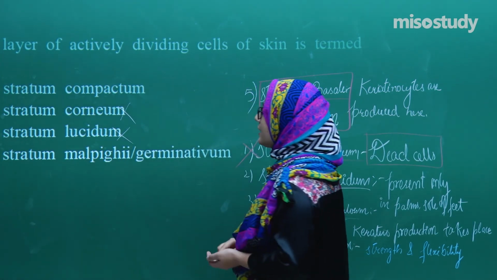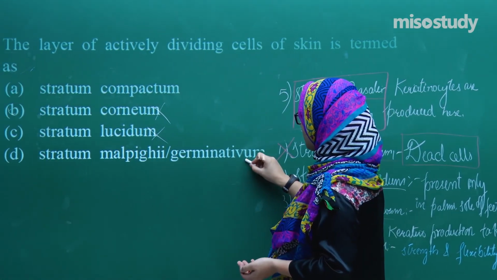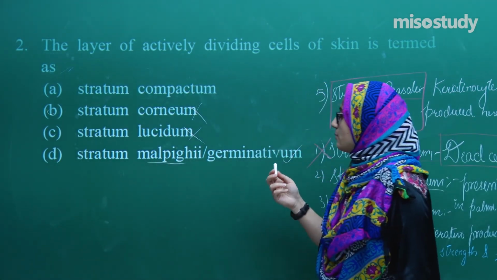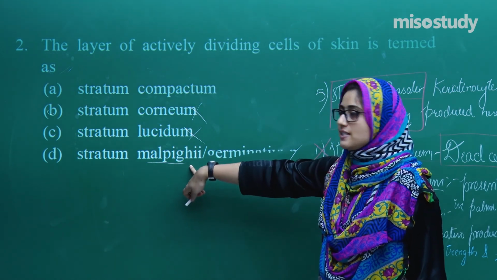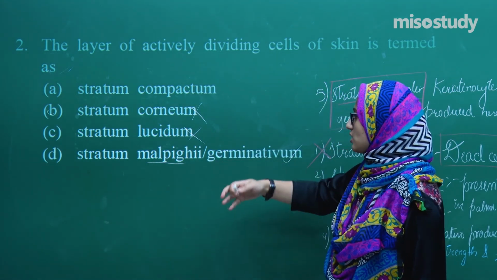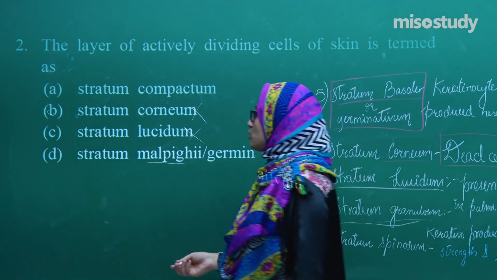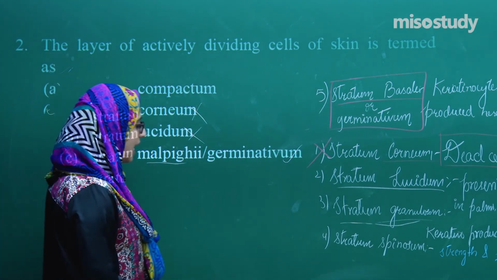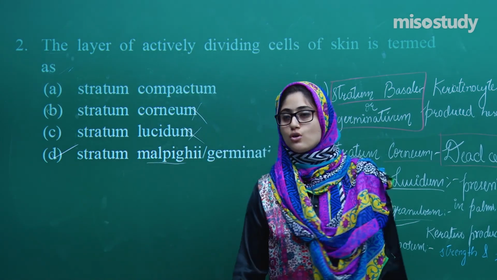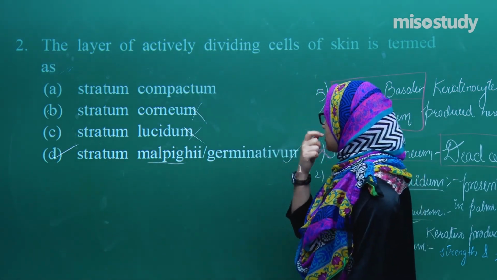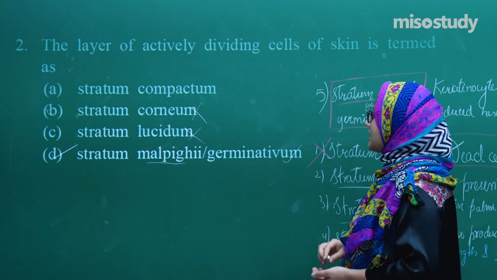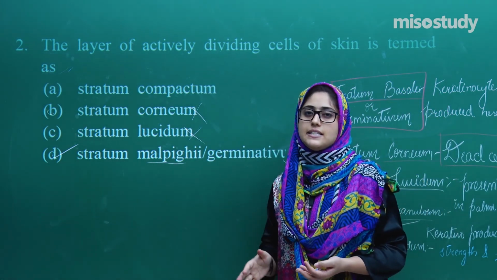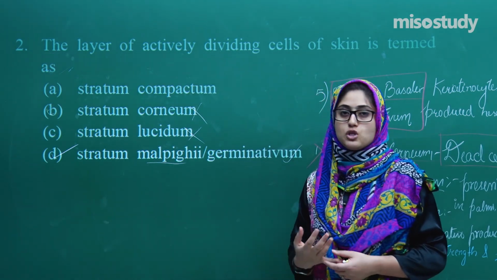So the right option is stratum germinativum, or you can say Malpighi, because this is after the name of the scientist. This name is given to this layer because he discovered it. So the right option will be this one. The last one is the right option. So that is stratum germinativum. So this was about some few questions regarding the NEET from the structural organization in the animals.